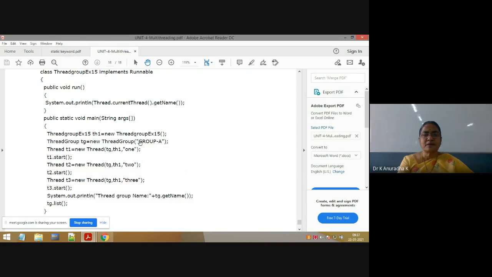Whenever you create an object, compulsory one constructor of that class must be invoked. So this part is nothing but the constructor. I am using the first constructor of ThreadGroup, that is to give the name to the thread group also.